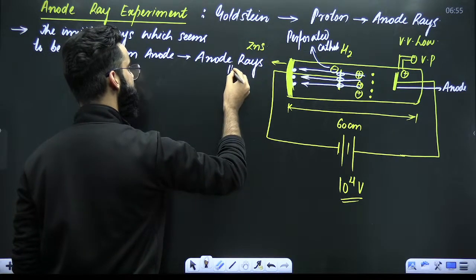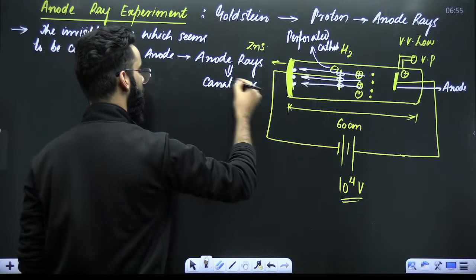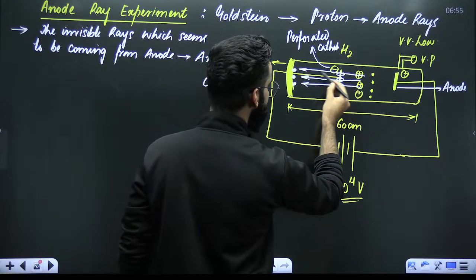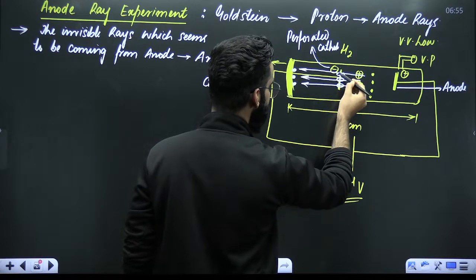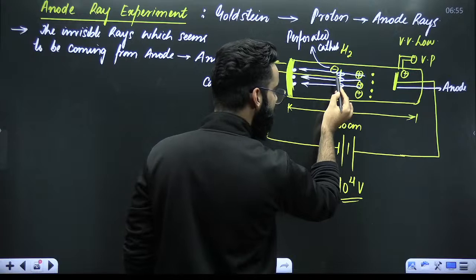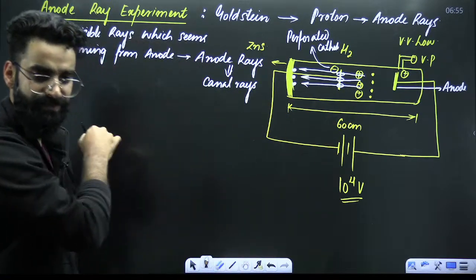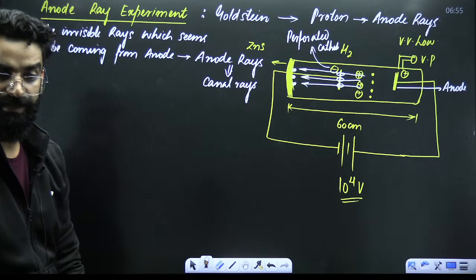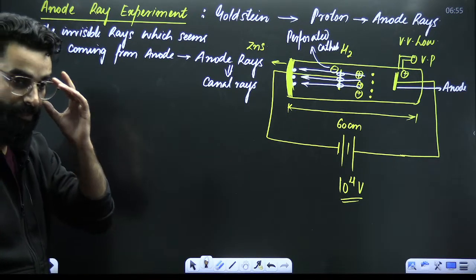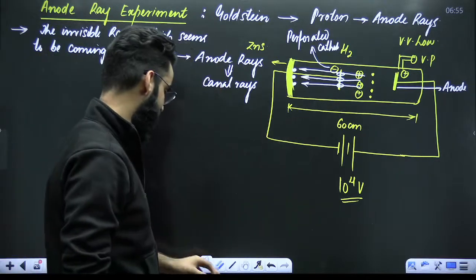My dear students, these anode rays are also called canal rays. Why? Because when they pass through the perforated electrode, they travel like the water in a canal travels, like a streamline, okay? You call them canal rays as well. Perfect. So this is how these canal rays, these anode rays, were discovered.